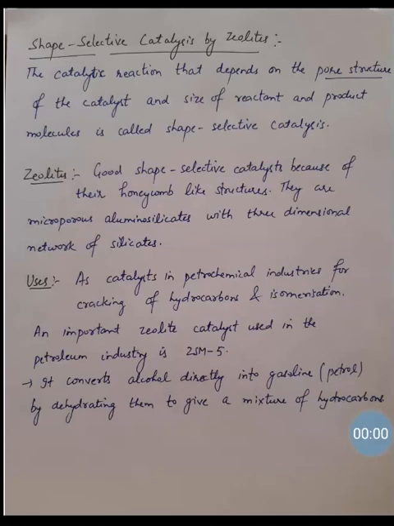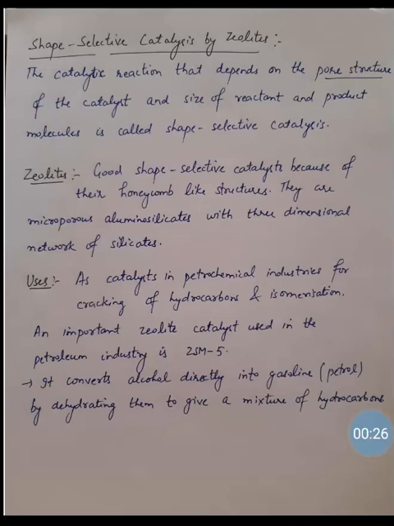Students, today we will study shape selective catalysis by zeolites. Earlier we have studied the inhibitors, poisons and the types of catalyst. Now this is shape selective catalysis by zeolites. As the name suggests, the catalytic reactions that depend on the pore structure of the catalyst and the size of reactant and product molecules are called shape selective catalysis.